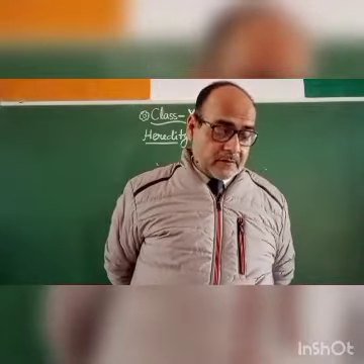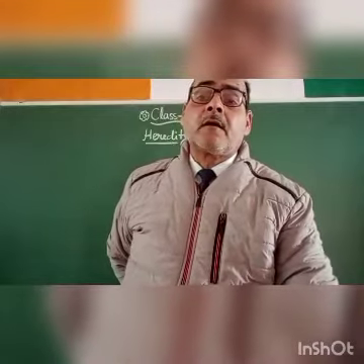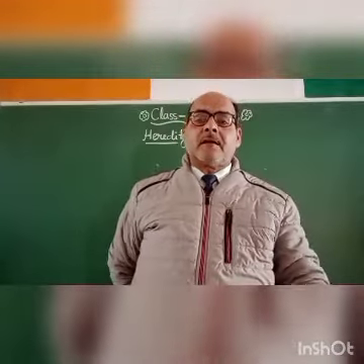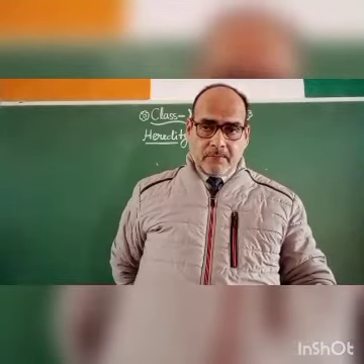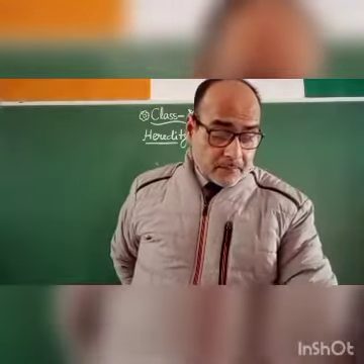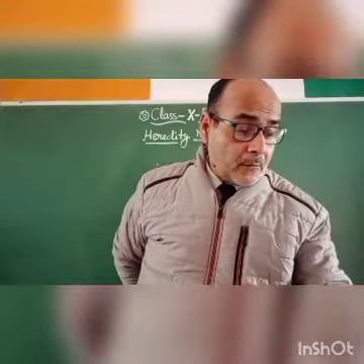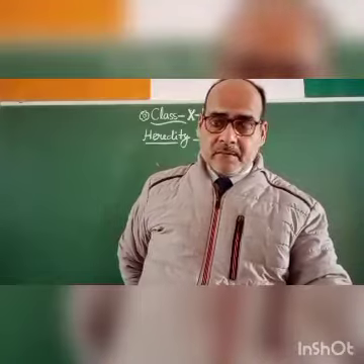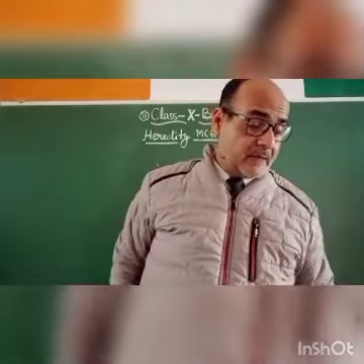Choose the new combination from the following. The parent combinations are round green and wrinkled yellow, so the new combinations will be round yellow and wrinkled green.